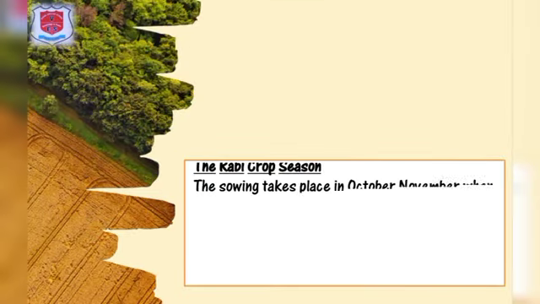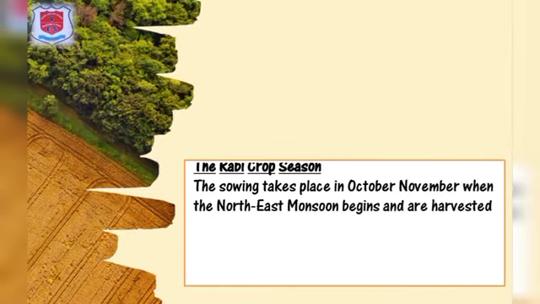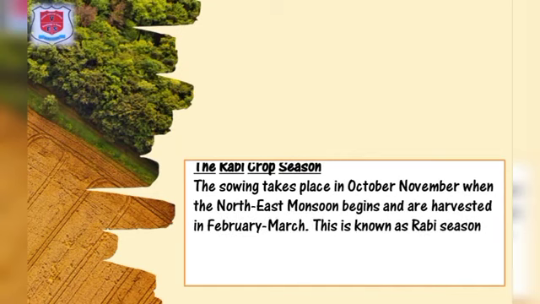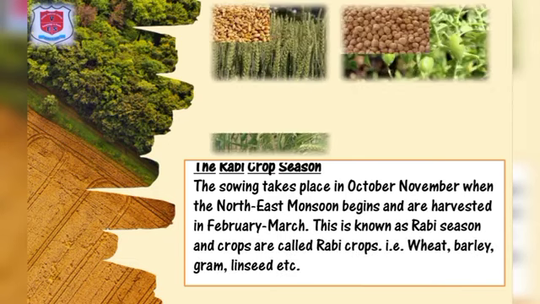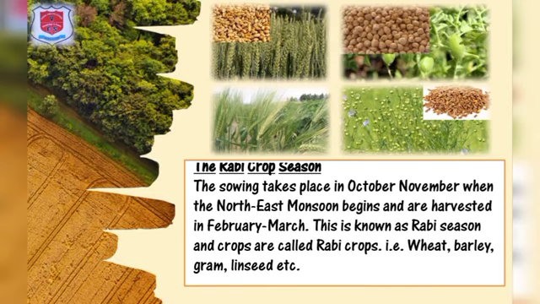The Rabi crop season. The sowing takes place in October-November when the northeastern monsoon begins, and the crops are harvested in February-March. These are known as Rabi crops, that is wheat, barley, gram, linseed, etc.